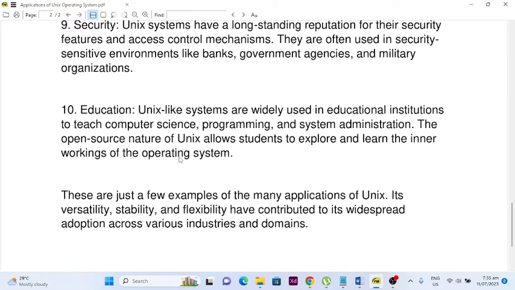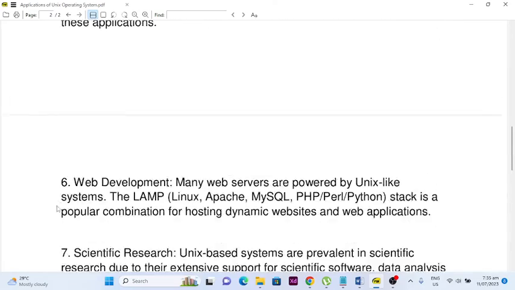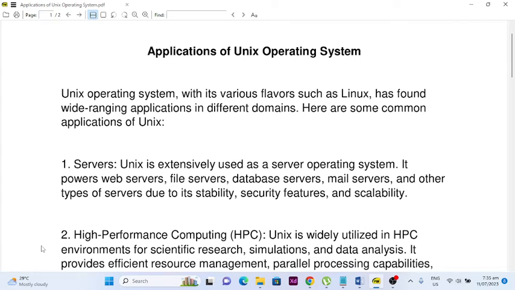These are just a few examples of many applications of Unix. Its versatility, stability, and flexibility have contributed to its widespread adoption across various industries and domains. Okay guys, so this is the end of my report on the applications of Unix operating system.